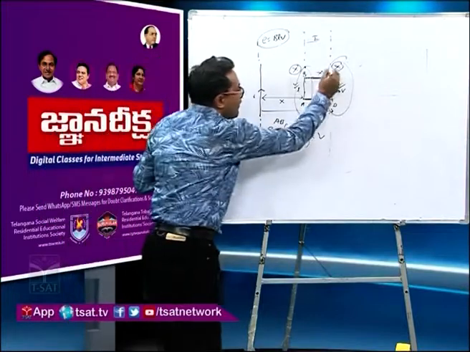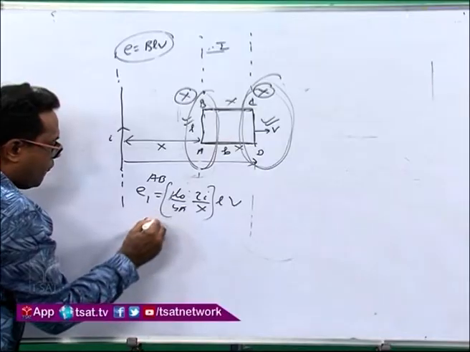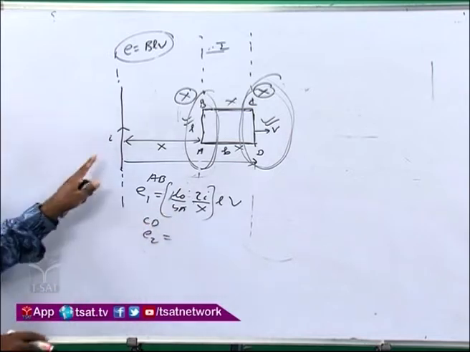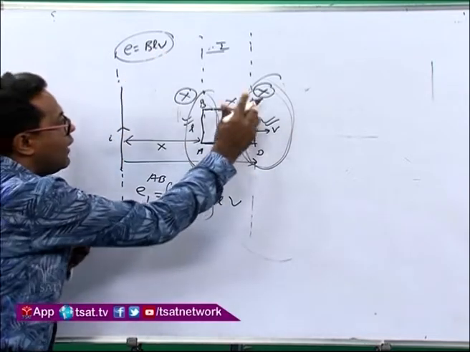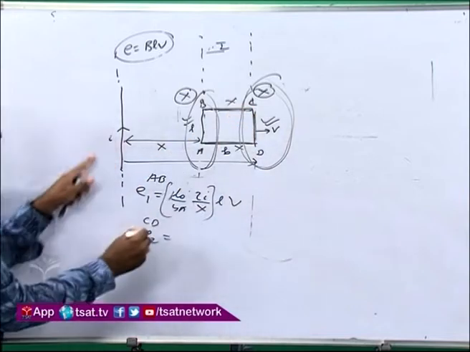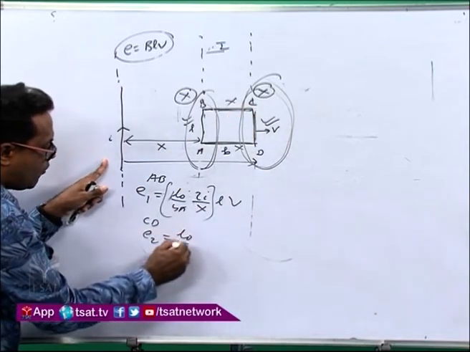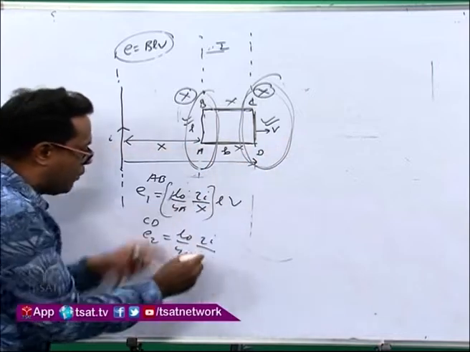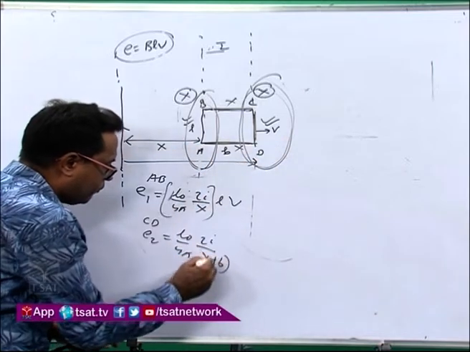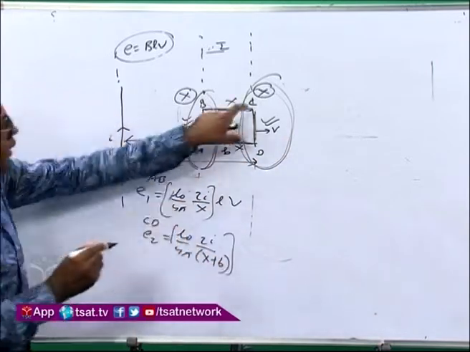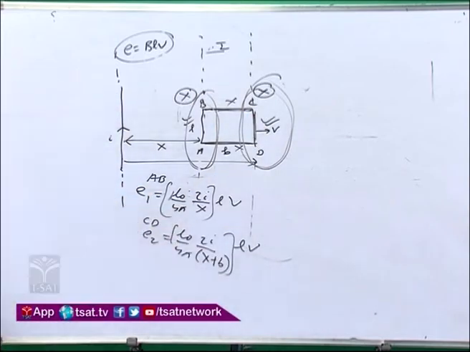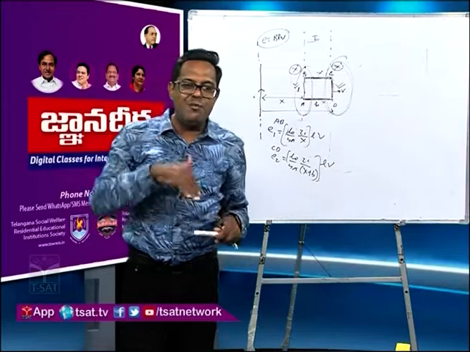Then for CD, what is the EMF? E2, just the magnitude I want. Again, what is the magnetic field here due to the infinite wire? Mu naught by 4 pi, 2I by R, where R is the distance from here to here, x plus B, into length L into V. So BLV, I got E2. My question is, what is the net EMF? Is it E1 plus E2 or E1 minus E2?